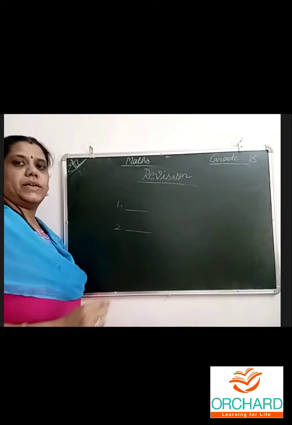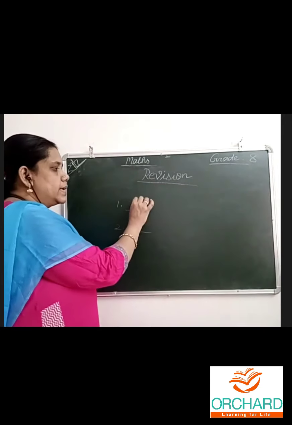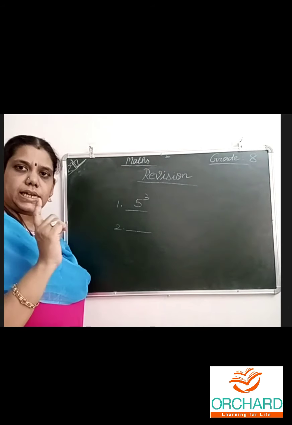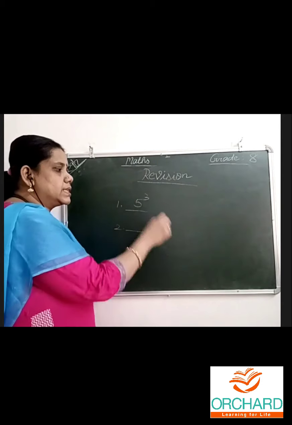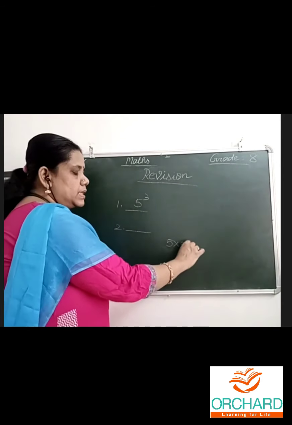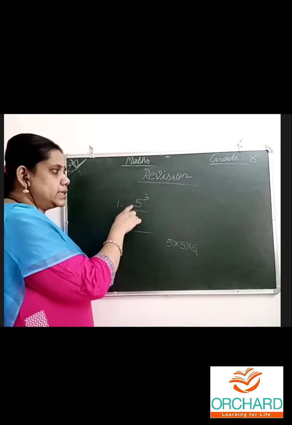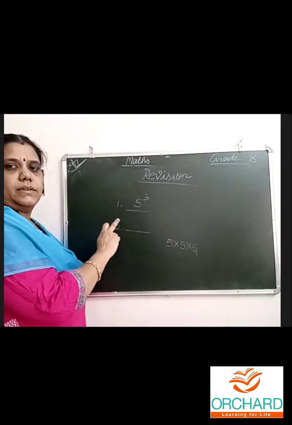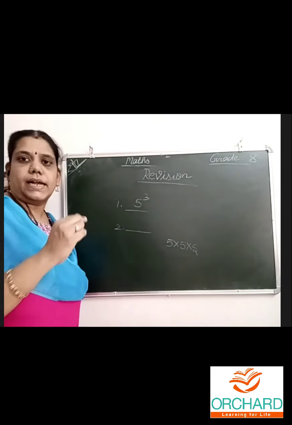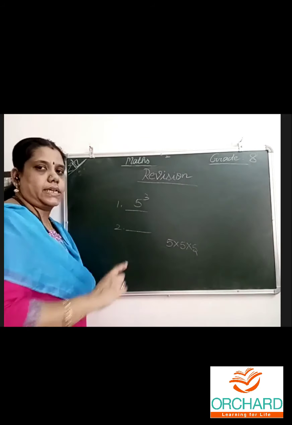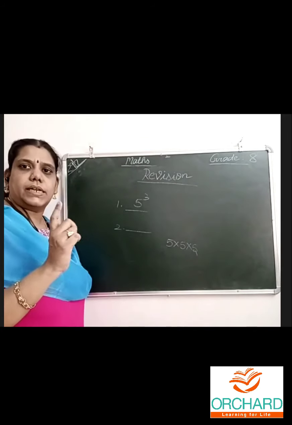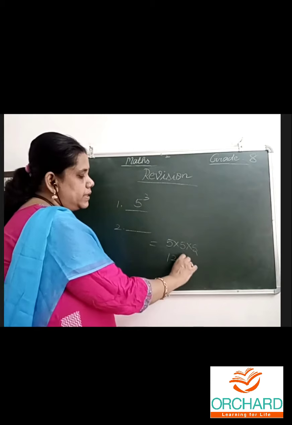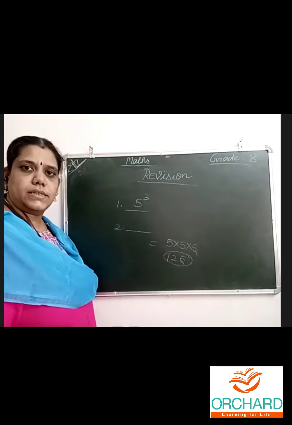If I ask for the exponential form directly, you can write it like this if you are getting the answer. If I ask to find the value, it means that I want the value. You must write like this. When you get like this, you should not leave the question. This is the exponential form of the number. If the question says simplify and express in exponential form, it is correct. If it asks to find the value, it should be 5 fives are 25, 25 fives are 125. This is known as finding the value.